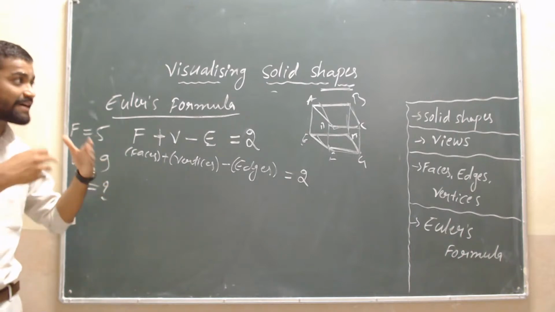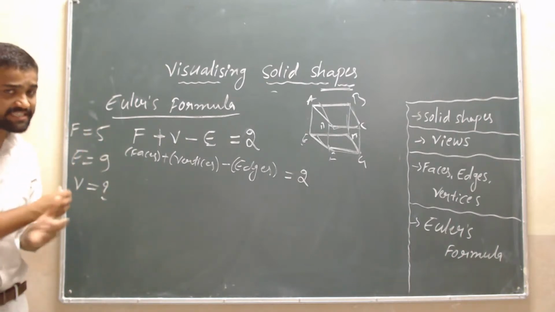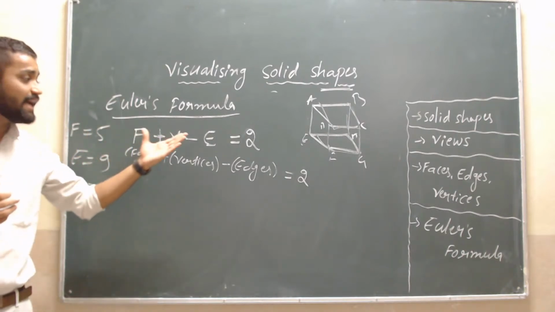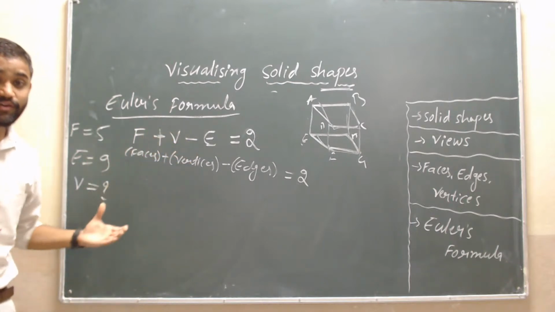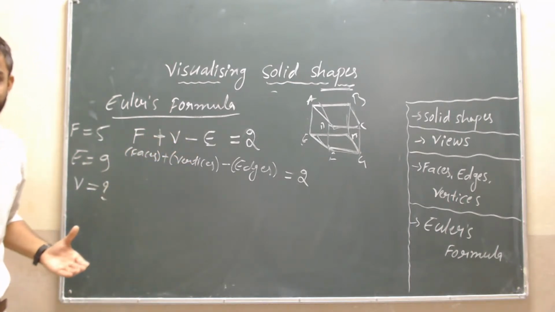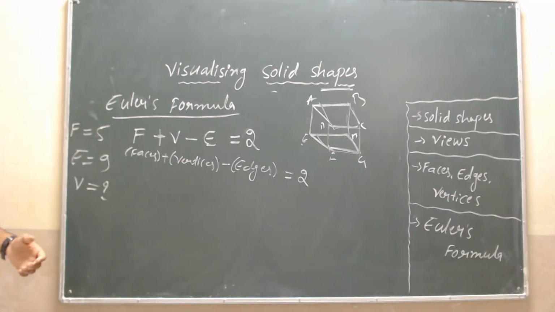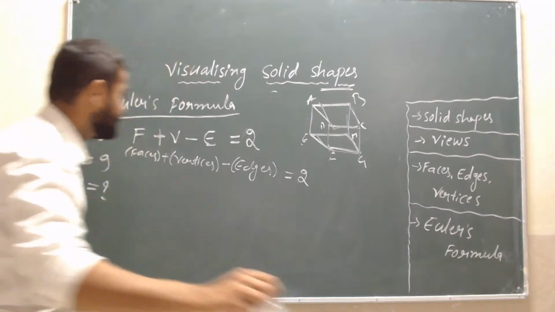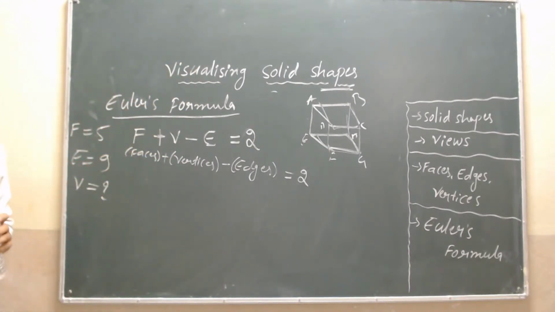We don't know what type of solid shape it is. Just here we are applying Euler's formula to find out vertices. Here we have to substitute the values of faces, edges, and then find out the value of vertices.